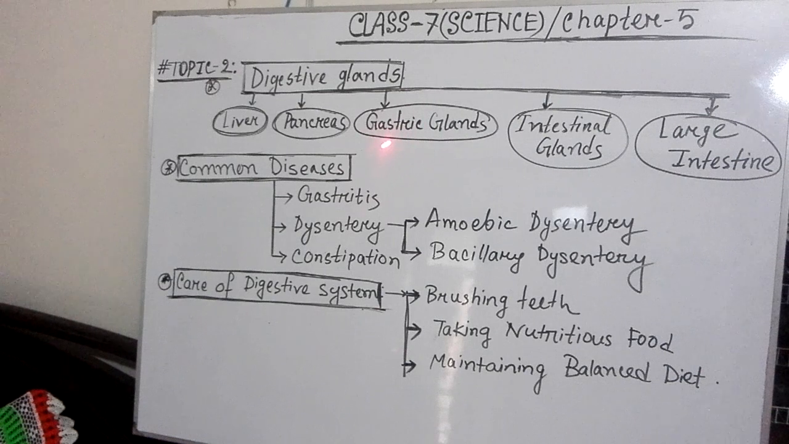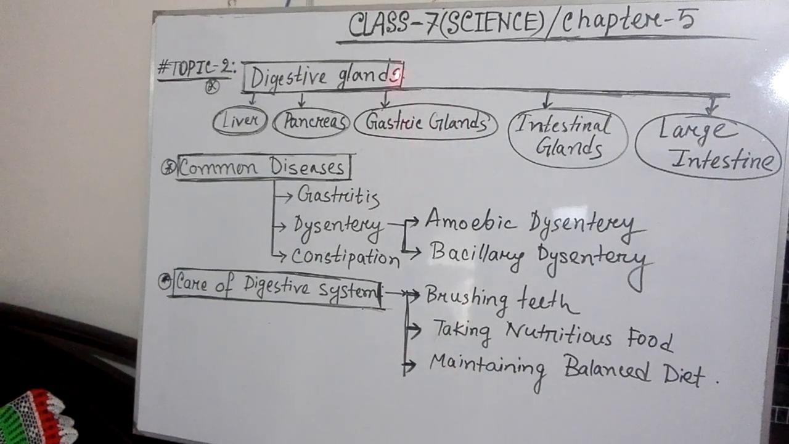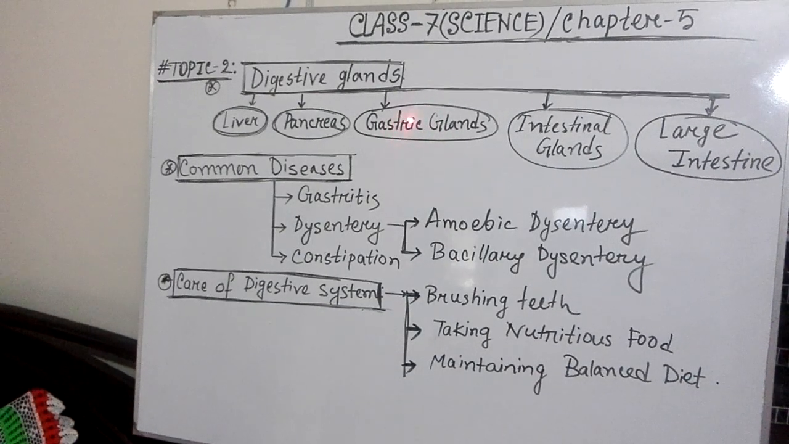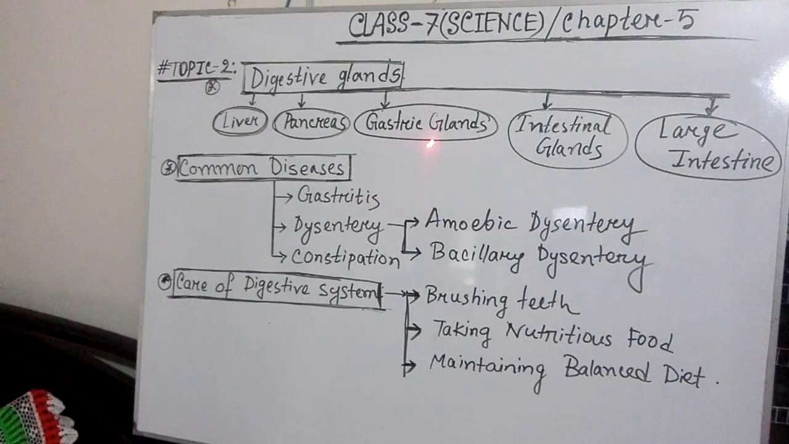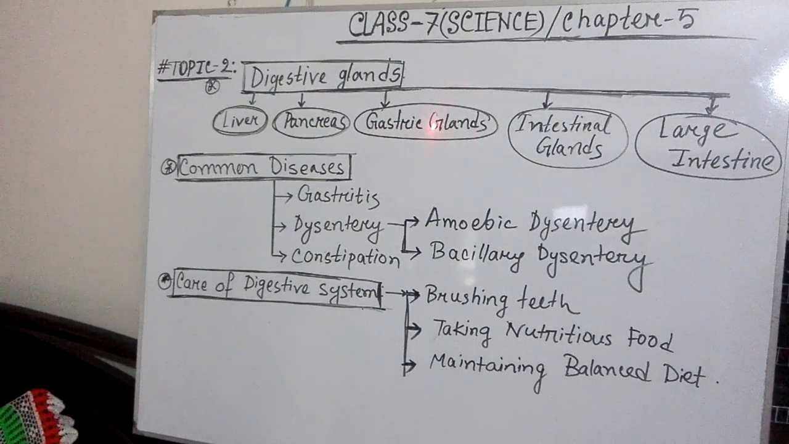The third one is the gastric glands. Students, you have already known this too, that in your stomach the food is broken down. From the wall of our stomach, hydrochloric acid is secreted, and this acid helps to destroy the germs inside the foods. So food is broken down once again in the stomach. So there is a gastric gland in our stomach.